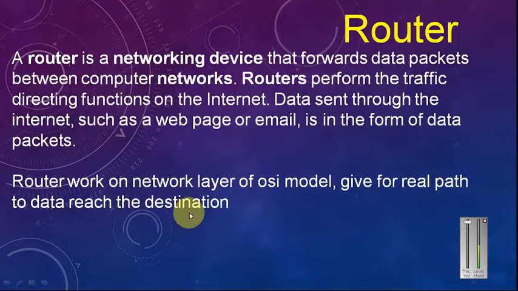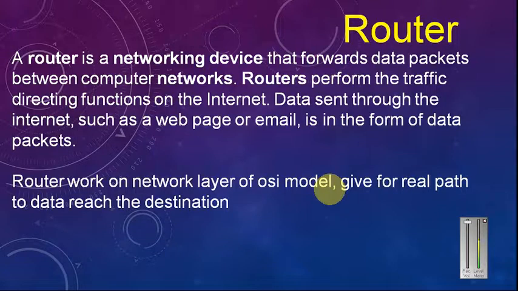You have covered it in the previous OSI model lecture. You have to remember, right? Routers work on the physical layer and network layer of the OSI model and give the real path for the data to reach the destination side, meaning the receiver side. And a router is also used to combine two or more different networks with each other. That's called a router. Clear, friends, about router, switch and hub?